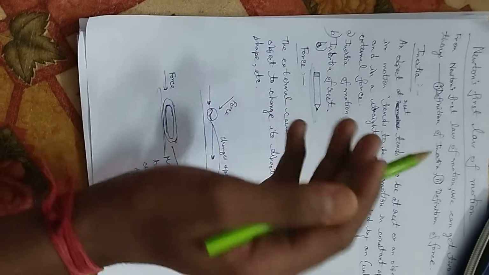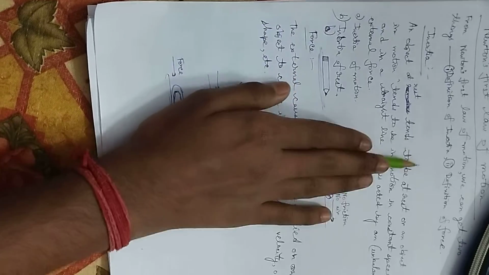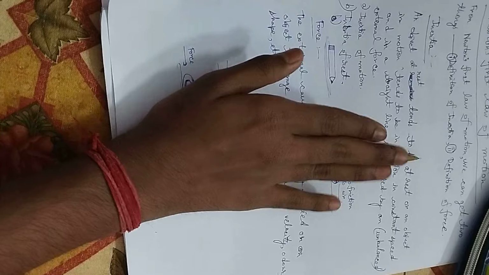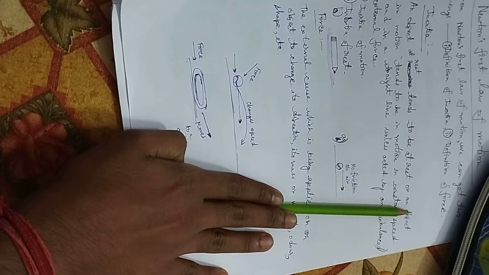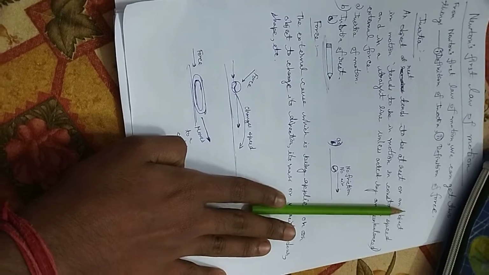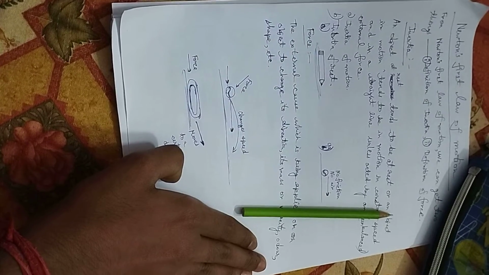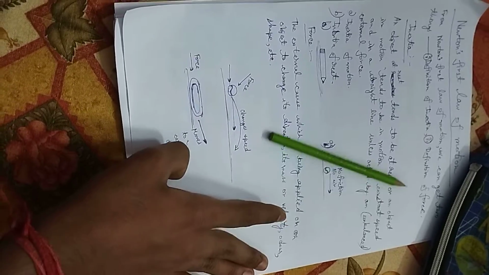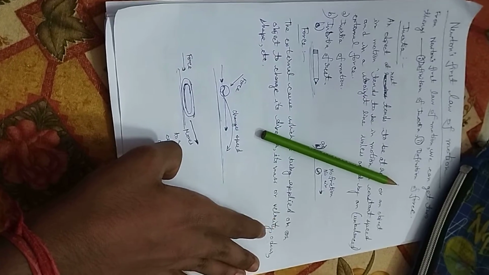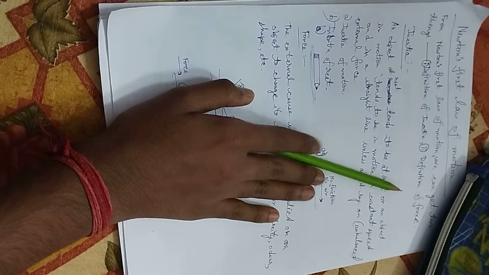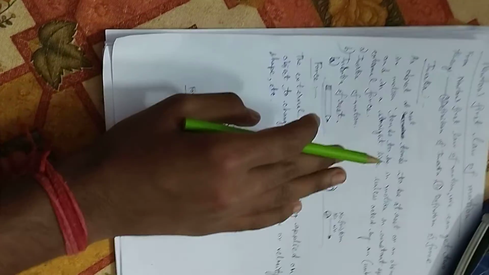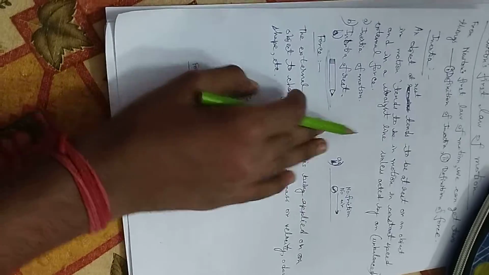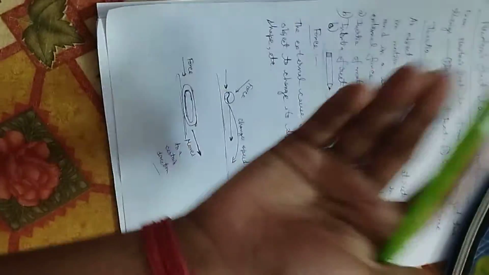Inertia of rest means when an object is kept at rest. Suppose I am keeping this object at rest, and now I apply some force, so then only it moves. So an object at rest tends to be at rest unless acted upon by an external force.